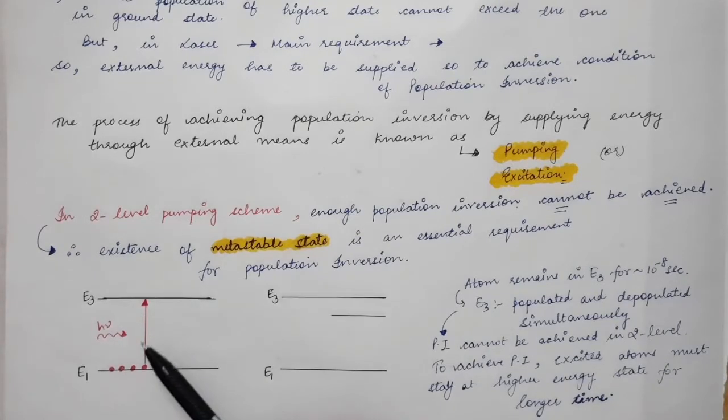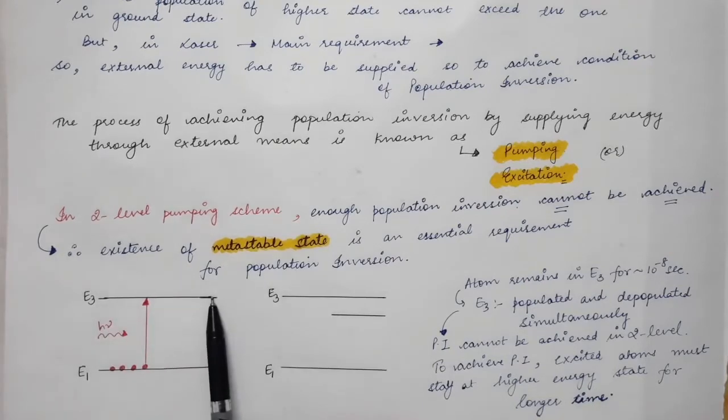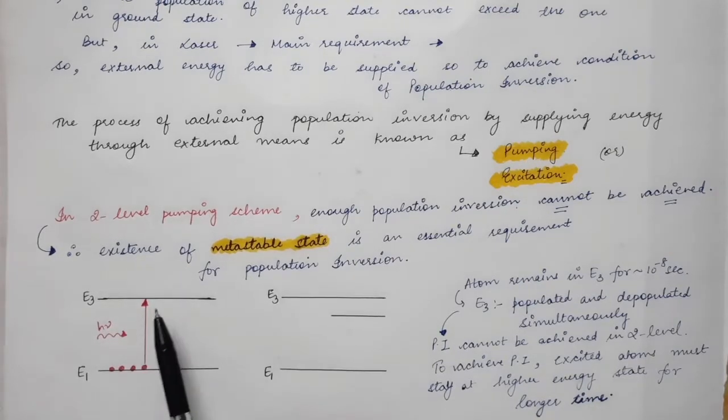So in no time, the excited atoms will go to the ground state by spontaneous emission. Due to the short lifetime of the excited state, they will de-excite in a very short interval of time and go back to the ground state.